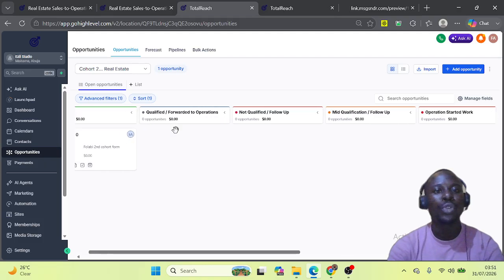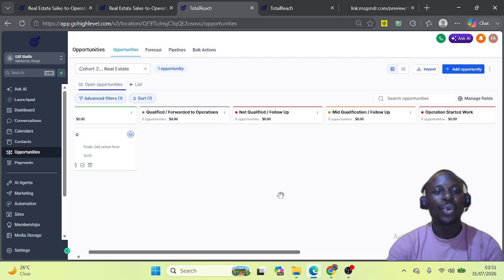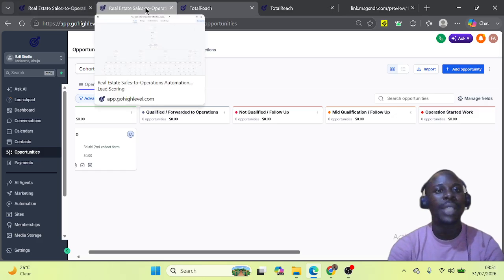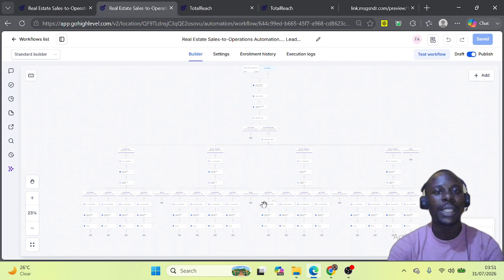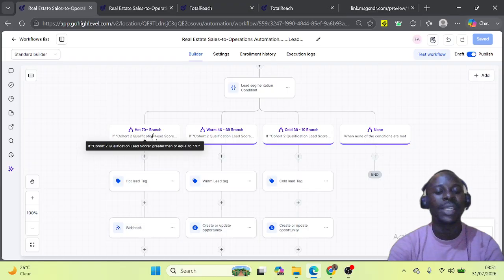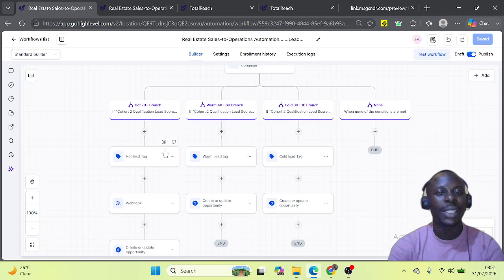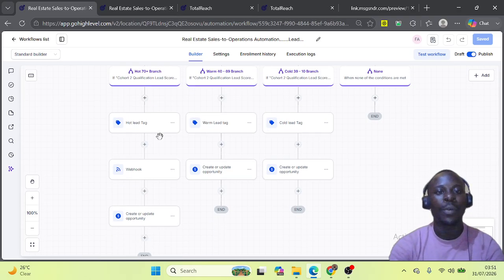Also, because I want to move only the qualified leads to Asana, I have to qualify these leads. So I built a lead qualification system to score all of these leads. After this is done, I tag all of these leads and put them in their right pipeline stages. Because I only want to work with hot leads, which is 70 and above, I want to send them to Asana for proper operational follow-up.